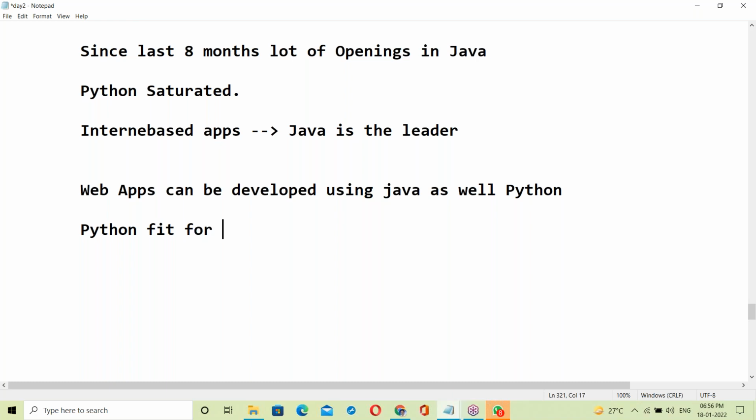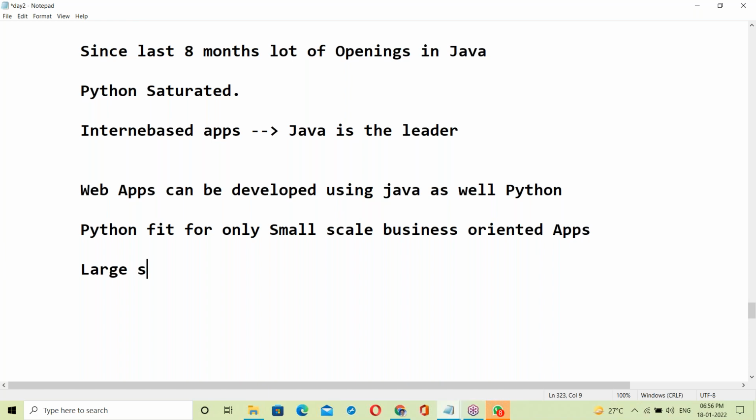Python is fit only for small scale business-oriented applications. Suppose large scale apps, Python is not fit.